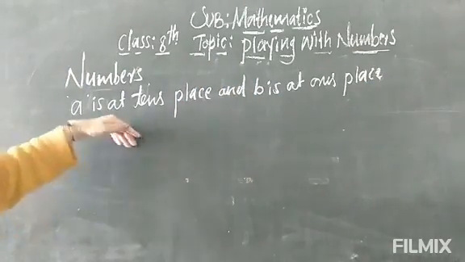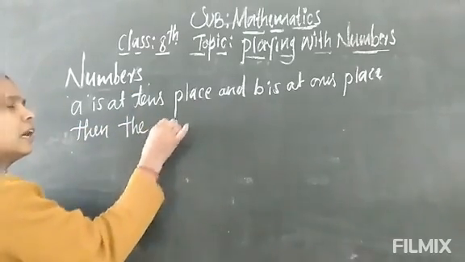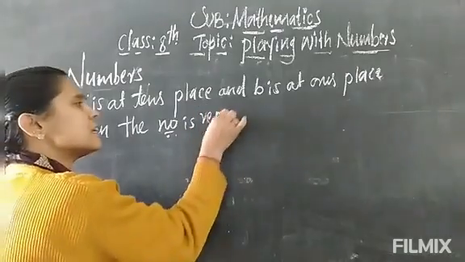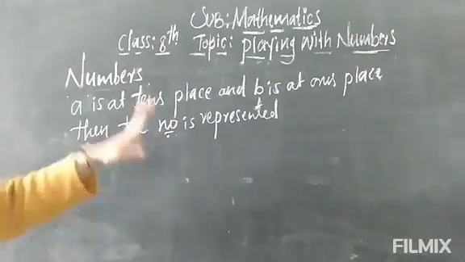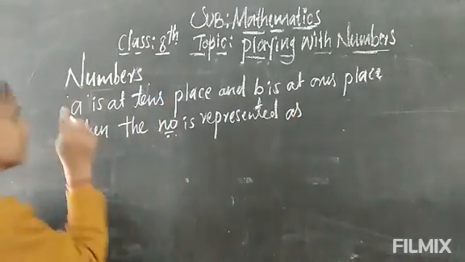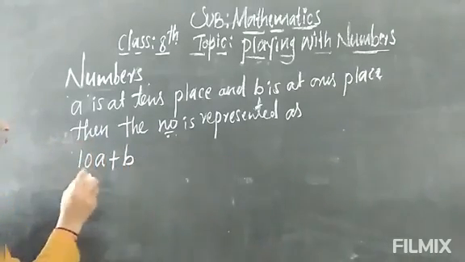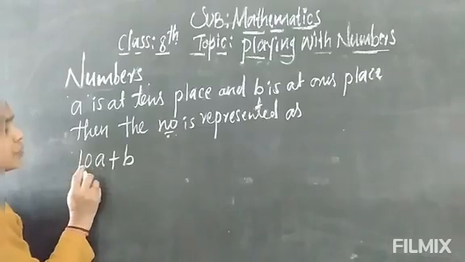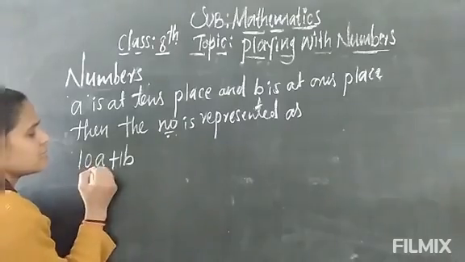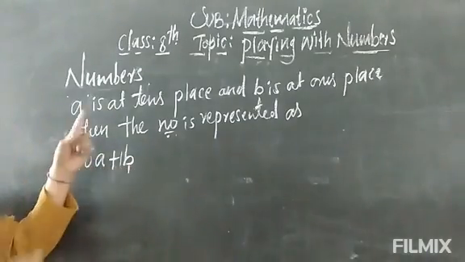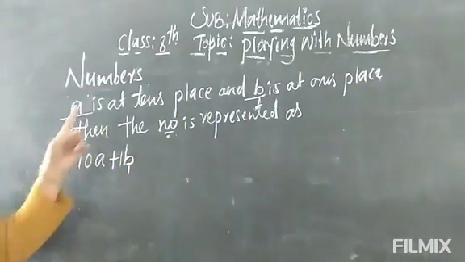When the number is represented, it is represented as 10A plus B, because here we have A tens, that is 10 A's, and B ones. A is at the tens place and B is at the ones place. This is a very important concept that you have to write.